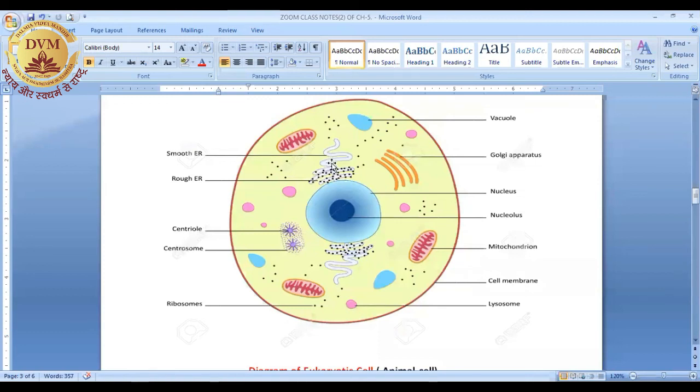We will discuss the ER and its types, right? Then centrioles, ribosomes, and lysosomes. So all these structures are known as cell organelles. And this cell is covered with a well-defined membrane that is called the plasma membrane, or you can say it is a cell membrane, right?